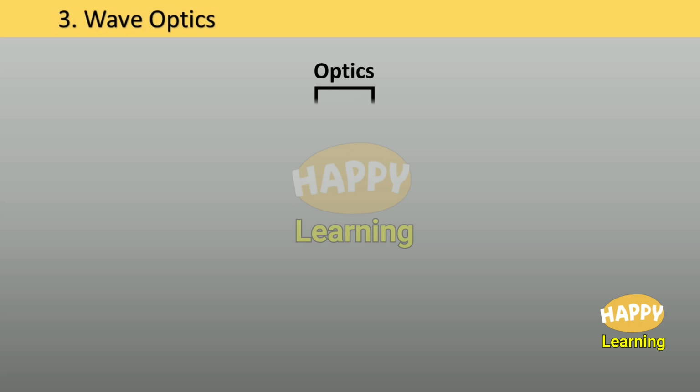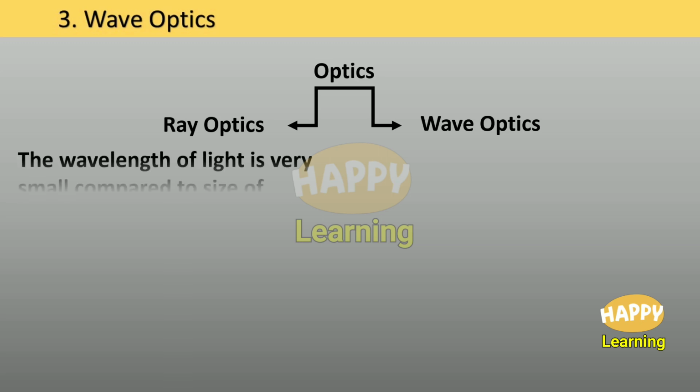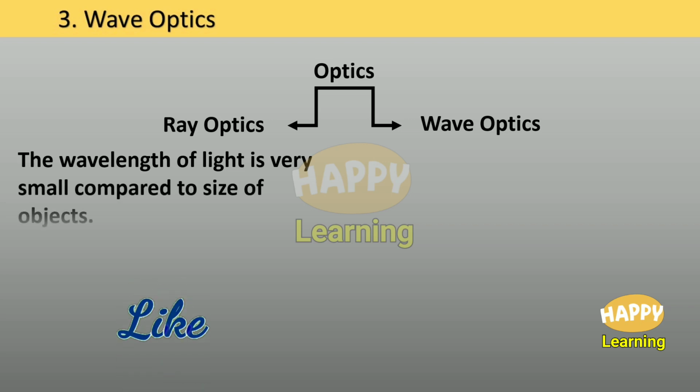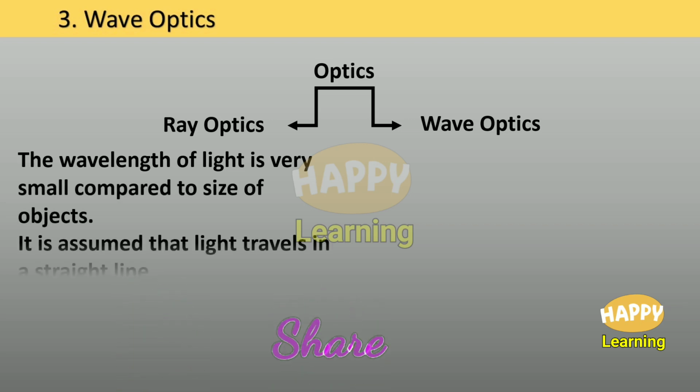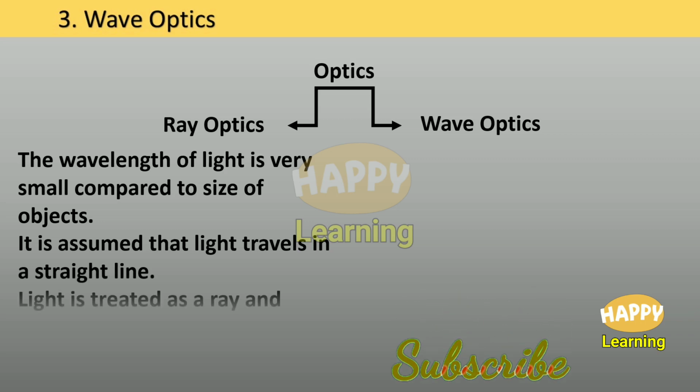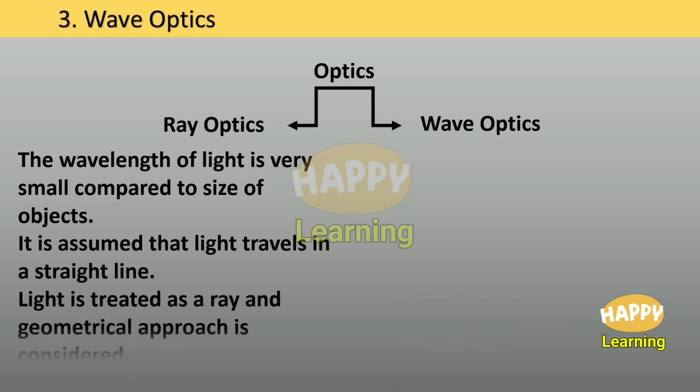Optics is mainly divided into two branches, that is ray optics and wave optics. First of all, what is ray optics? Briefly, the wavelength of light is very small compared to the size of objects. It is assumed that light travels in a straight line. Light is treated as a ray and a geometrical approach is considered.